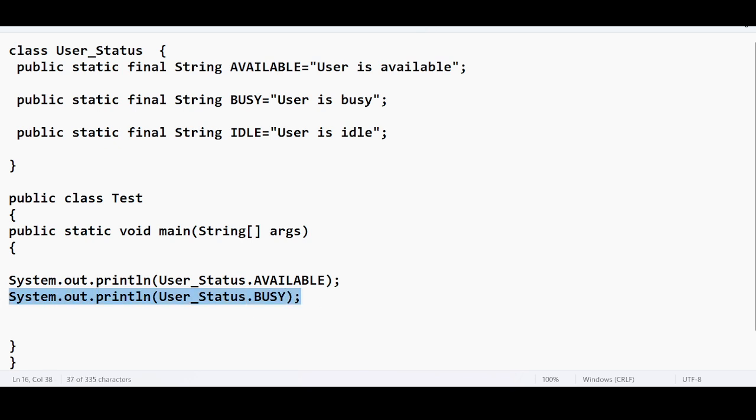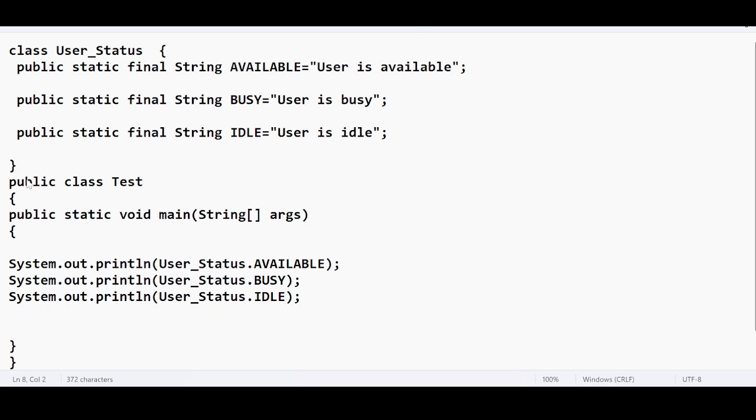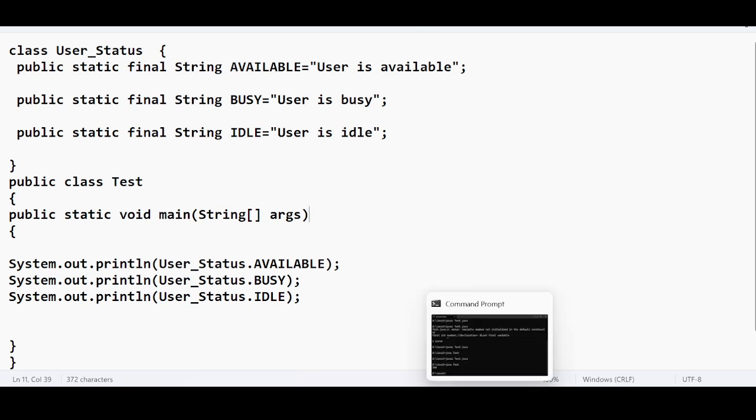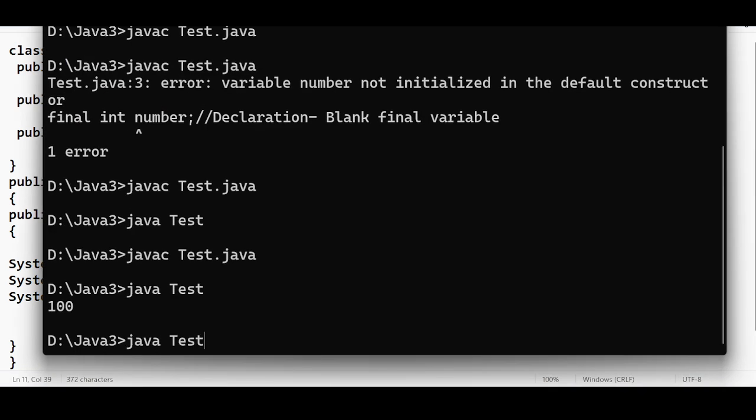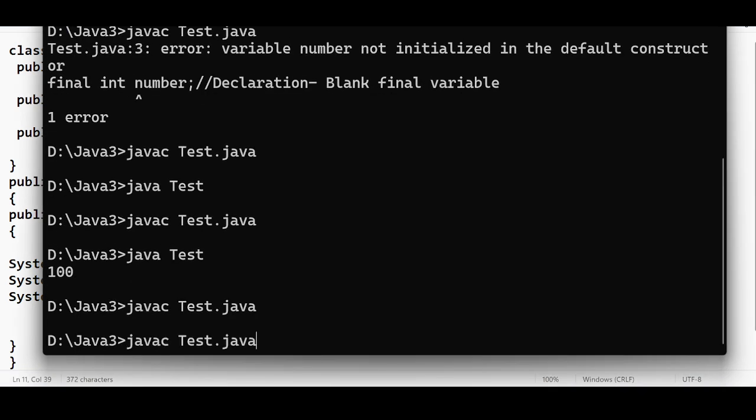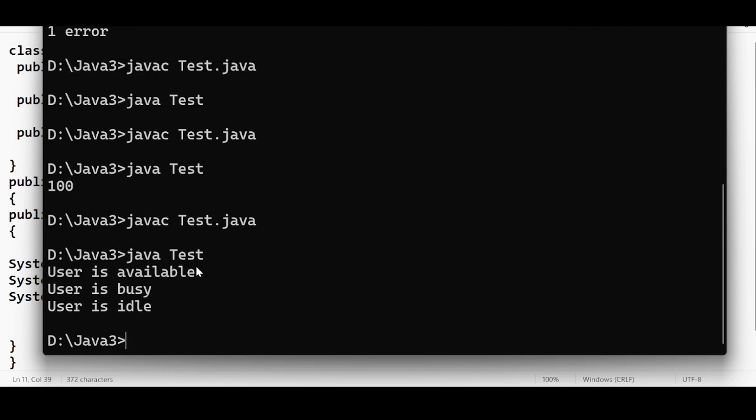What is the class name? UserStatus.ideal. Okay, we are able to access it. This is a similar way in which we access static variables. When I do this, I will be getting the relevant output. We know this already. Output is going to be user is available, user is busy, user is ideal.